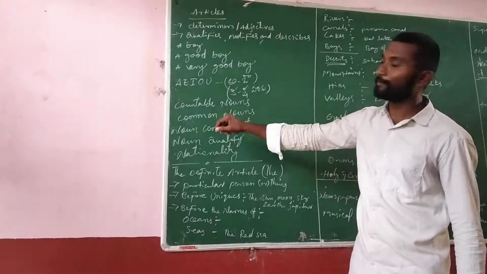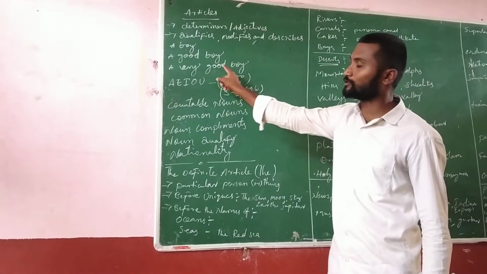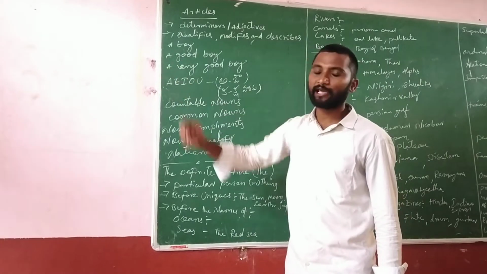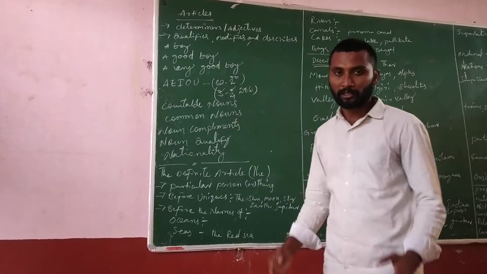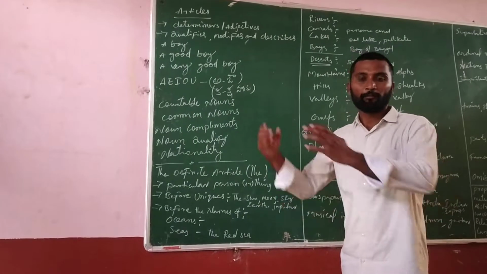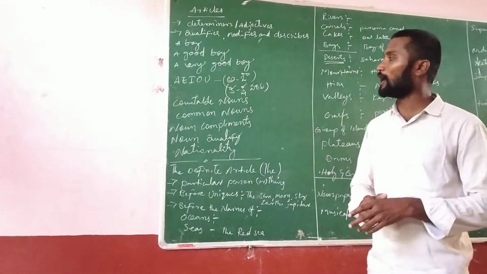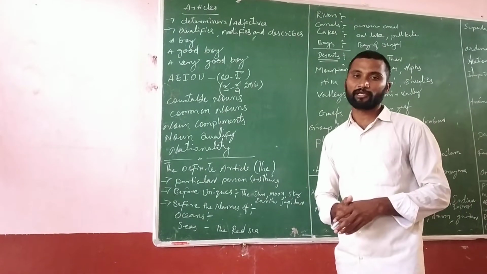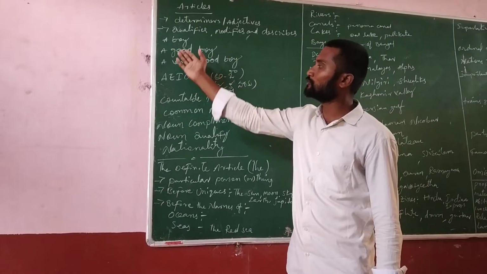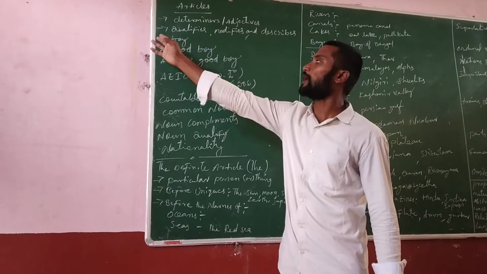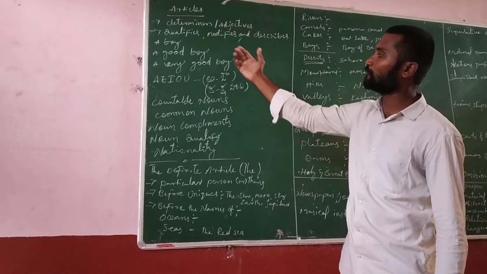And in the third example, a very good boy. Boy is a noun, good is an adjective, very is an adverb and a is an article. So here before an adverb we use a. That means what I want to say is that before a noun we can use the articles, before an adjective also we can use the articles, before an adverb also we can use the articles, and these three examples are useful. This is how we can use articles before a noun, before an adjective, before an adverb.